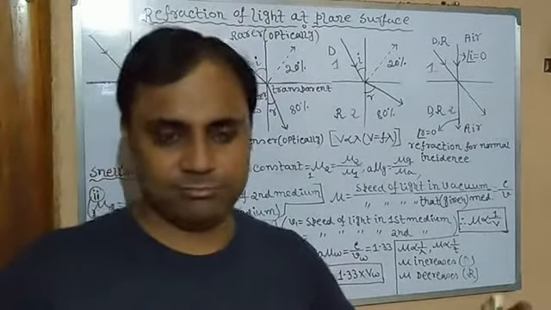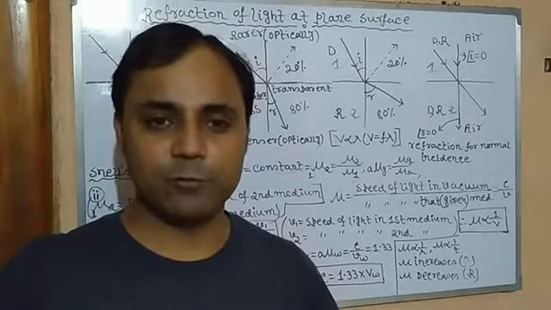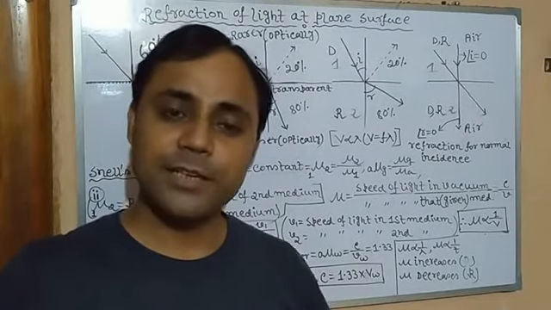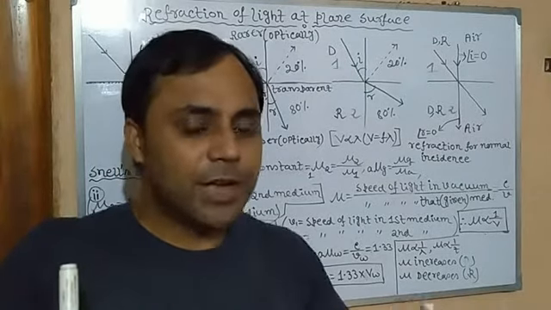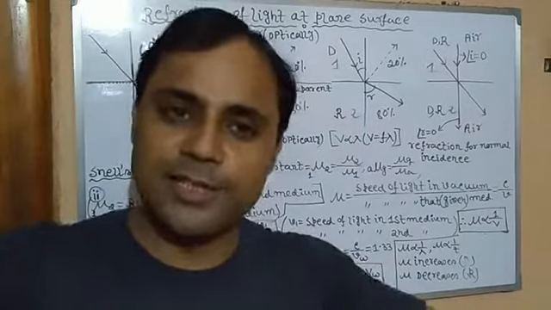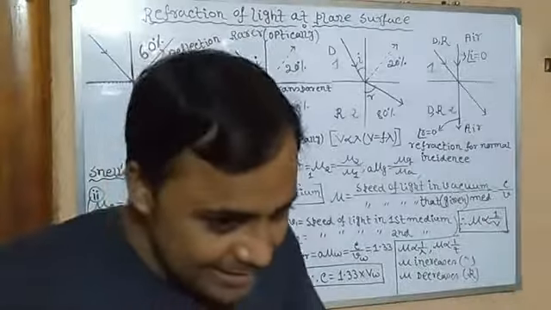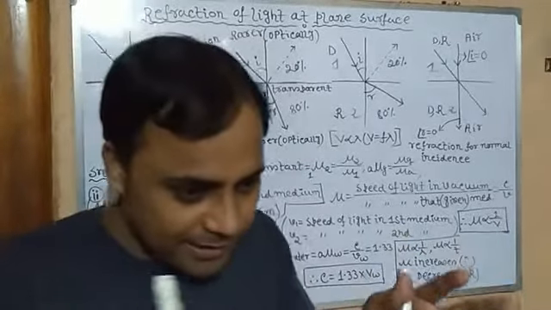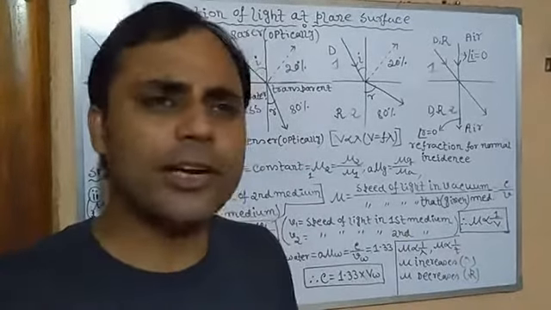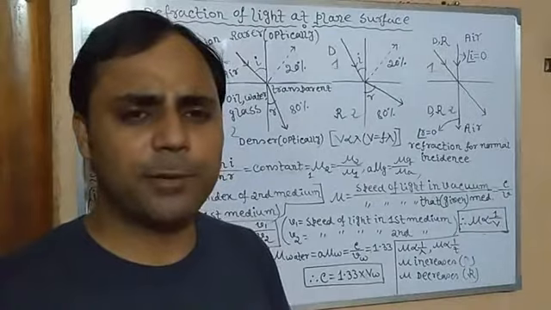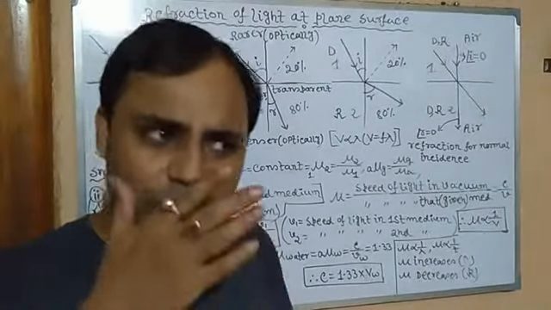Mu means density, isn't it? Mu means traffic. So if traffic increases, mu also increases. If traffic decreases, mu decreases. Why? If traffic decreases, it means it is not a crowded place at all. The road is empty, so you can increase the velocity.